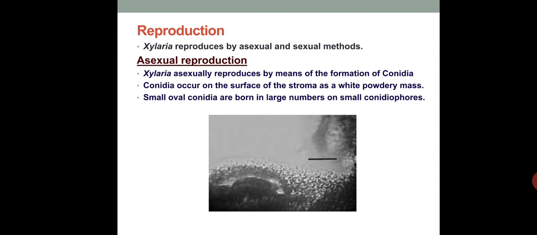Small oval conidia are borne in large numbers on small conidiophores. Here the conidiophore is not visible, it is stout and compactly arranged, and from that we can see it is simply producing conidium, and conidium is light colored or white colored. Here it is the actual microscopic view of the conidia.